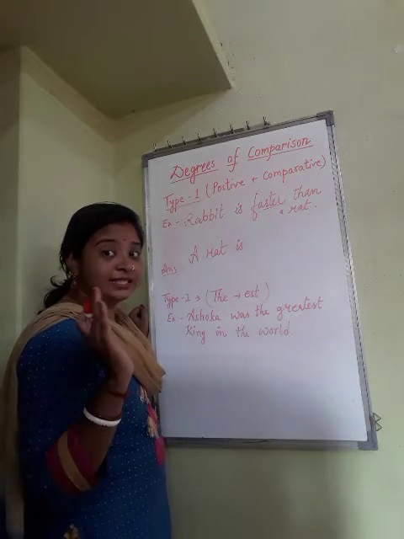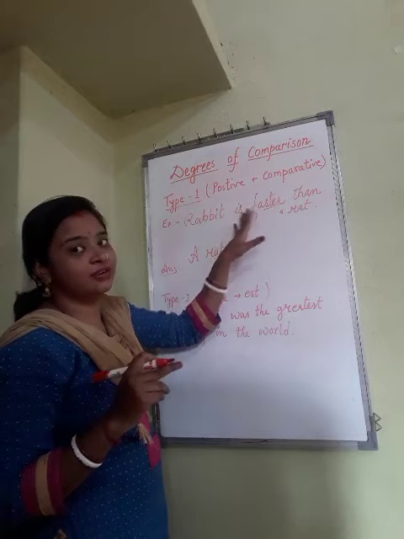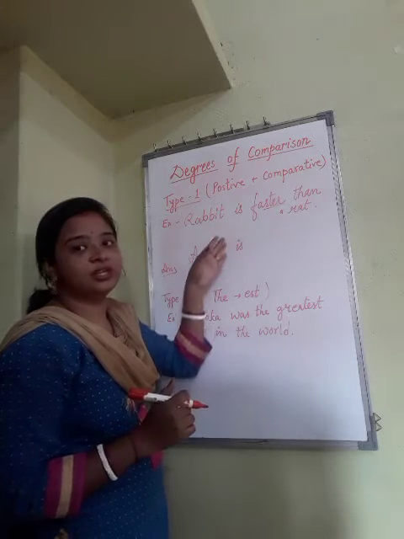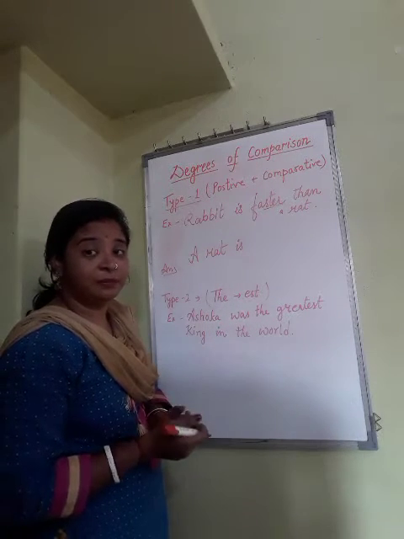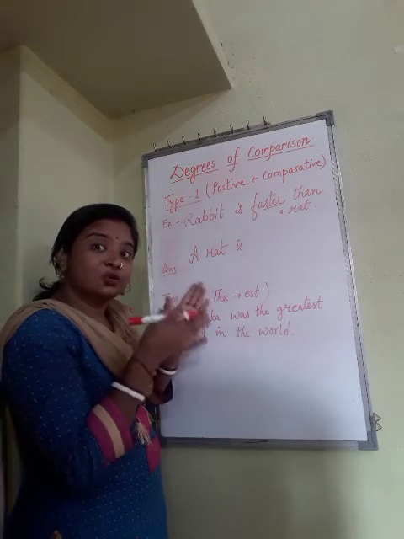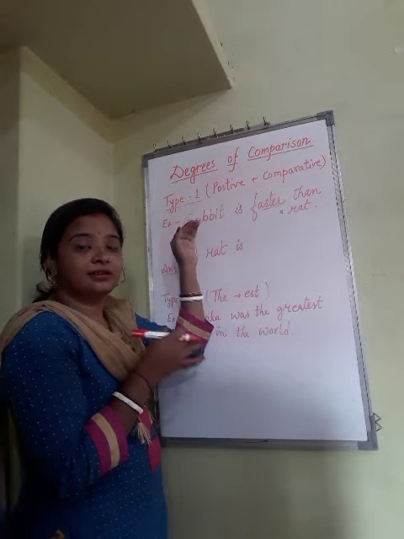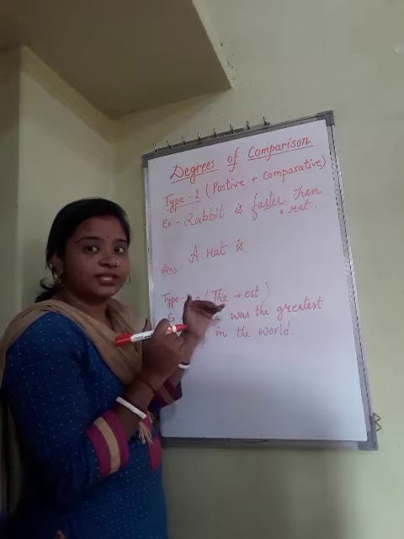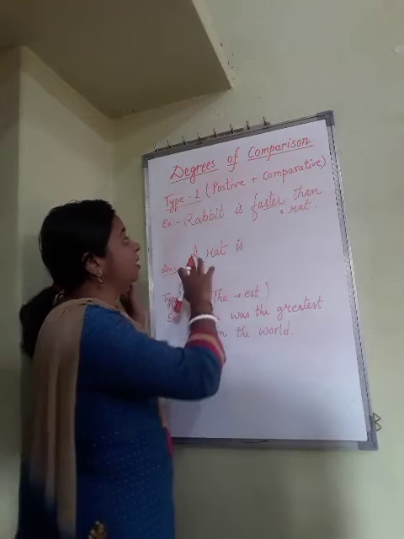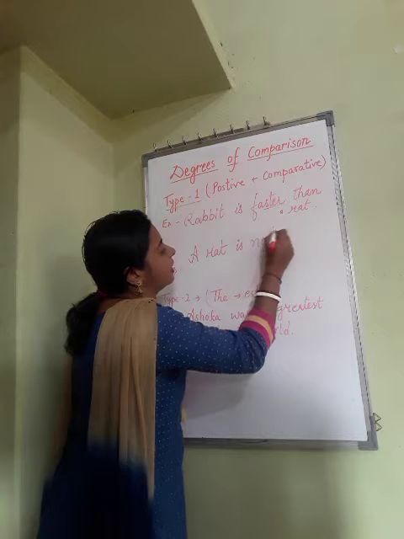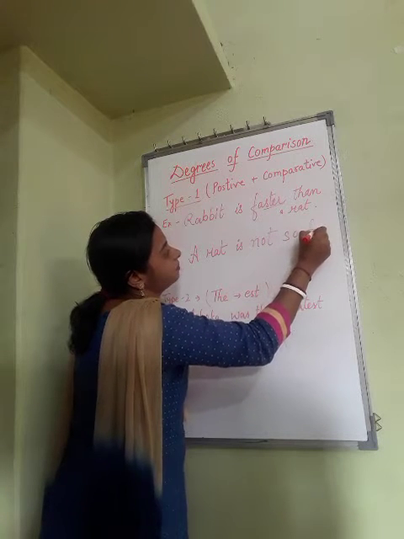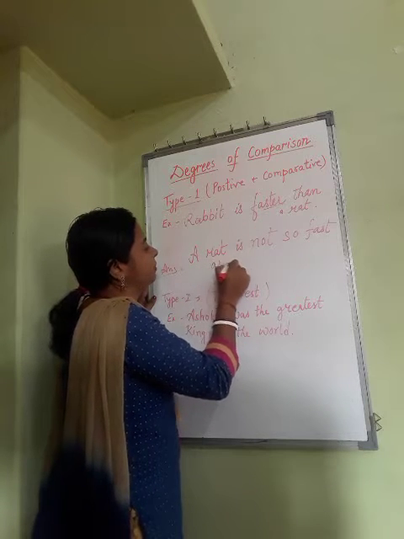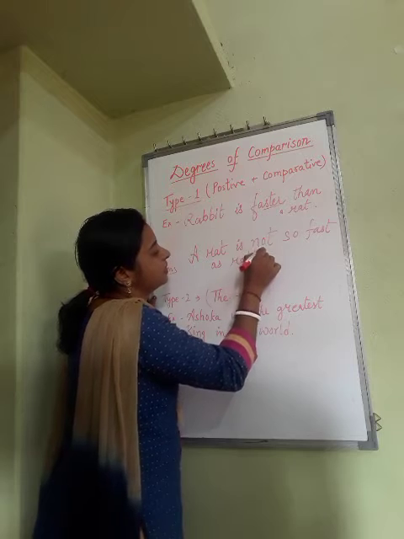One thing, did you notice in the two sentences, if one sentence is positive, the second goes negative, so that the meaning should not change. If we write both the sentences in positive, then the meaning would change. Did you notice in the last two sentences, where there was a positive sentence, the answer was in negative. If the question is in negative, the answer would be in positive. In this case, type 1 we are discussing now, a rat is not so fast as rabbit.